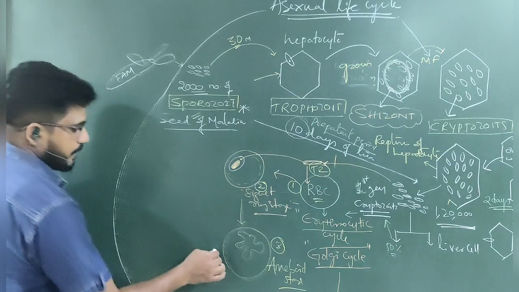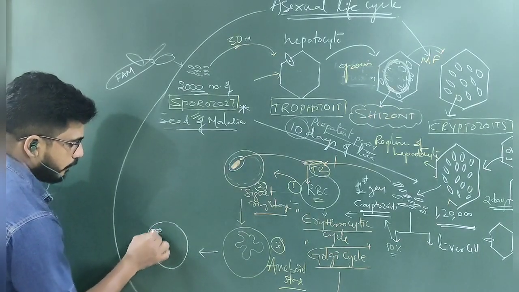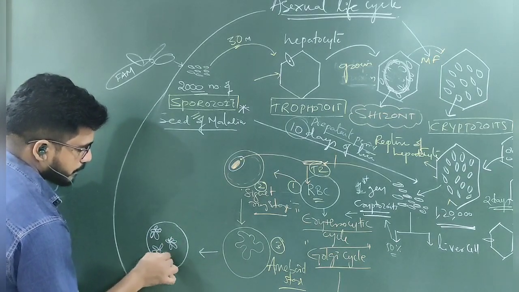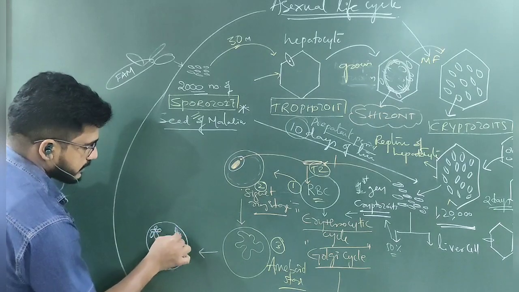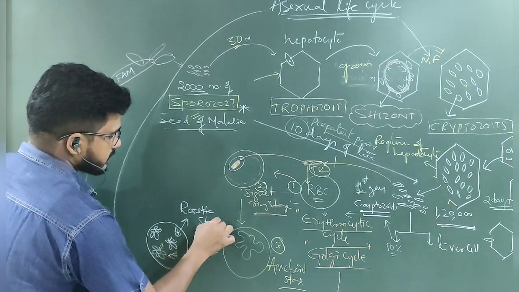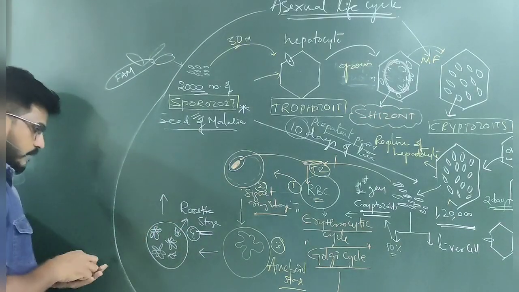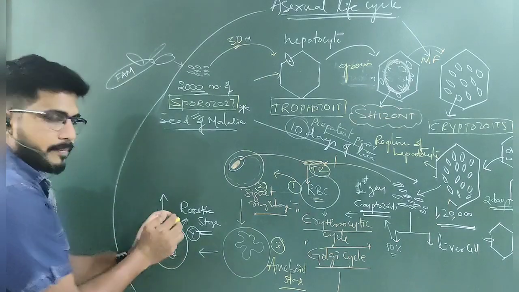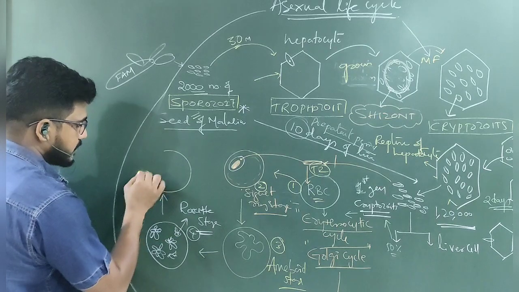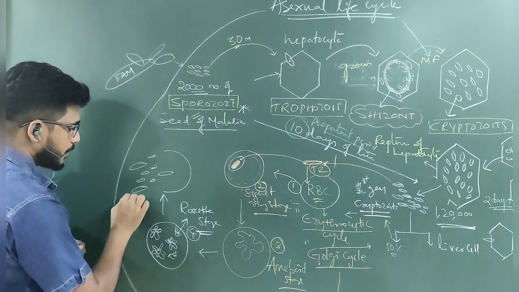So after eating the complete food material inside the RBC, they form some kind of structures. They look like rose petals. That's what it's called, the rosette stage. This is the fourth stage. After the rosette stage, as their number is increasing, the RBC will also burst. Once the RBC bursts, some small and some large cells will come out of this RBC into the blood.